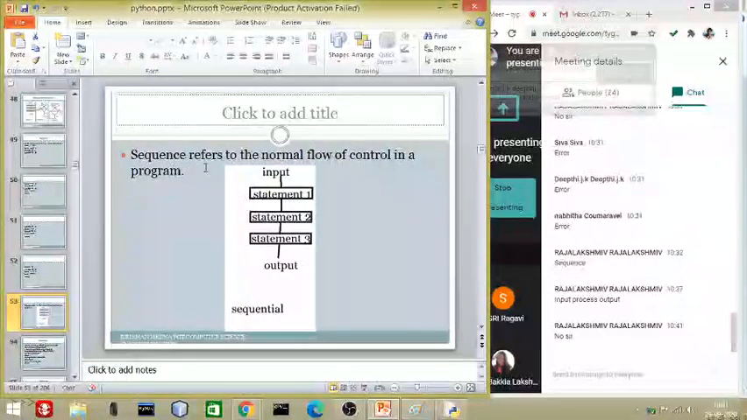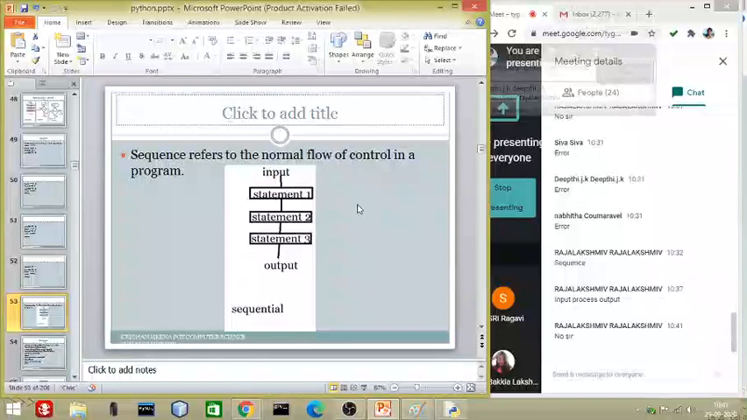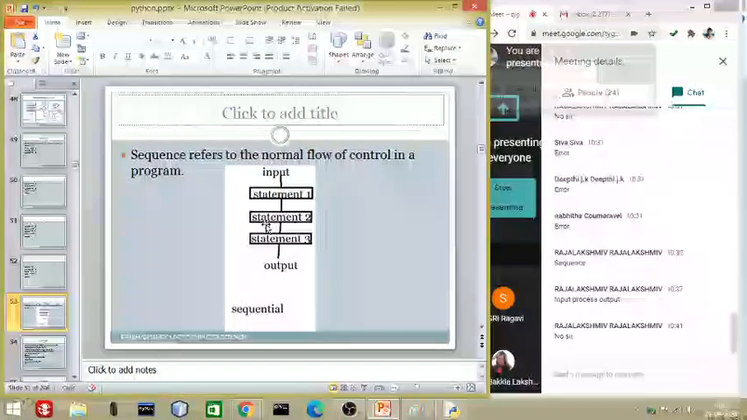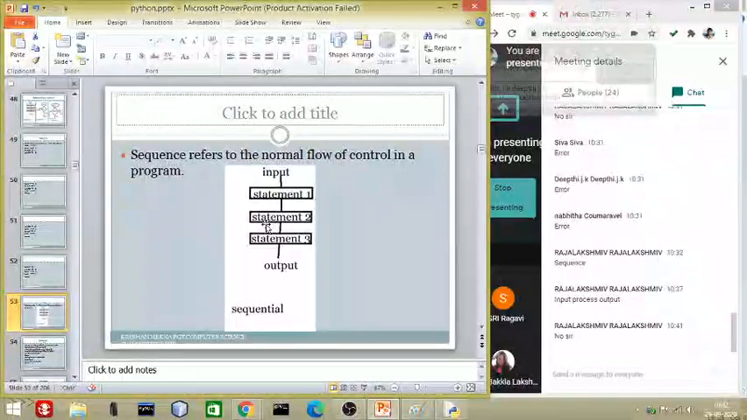Sequence refers to the normal flow of control in a program. The sequence always refers to the normal flow of control in a program. Normal flow of control, right? If you open your tap, water will go down. It will not go up. Even if it goes up, finally it will come back down only. Okay, this is the sequence. All the steps are going up, at the same time they are coming down only.